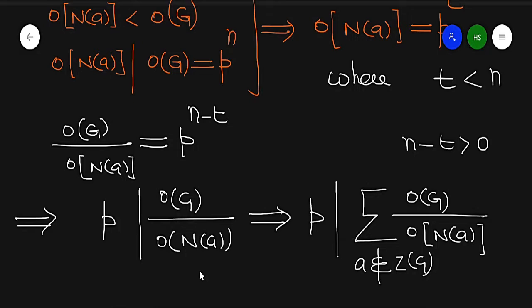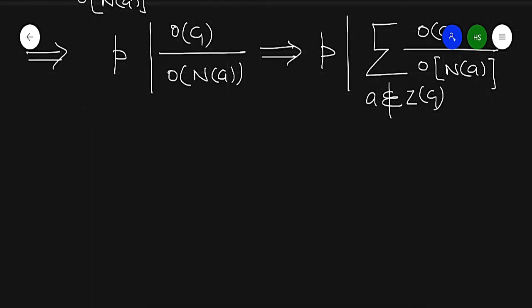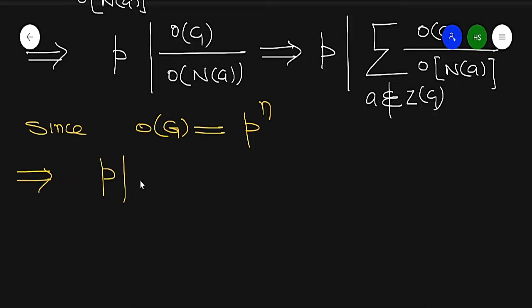Now see equation number 1. So p divides the order of G, and p divides this summation, then p divides the order of the center of G. Since the order of G is equal to a power of the prime p raised to power n, it implies p divides the order of G, and also p divides this summation.